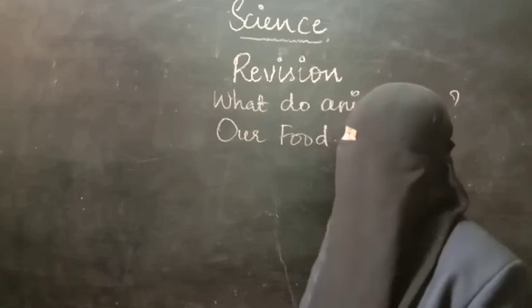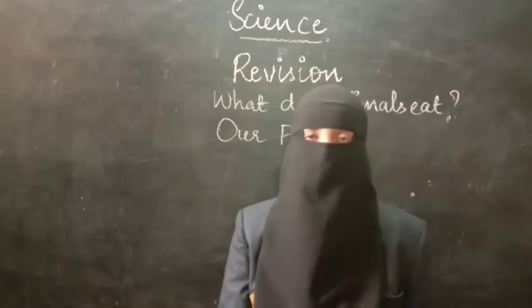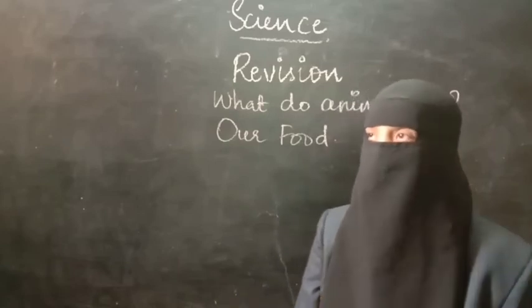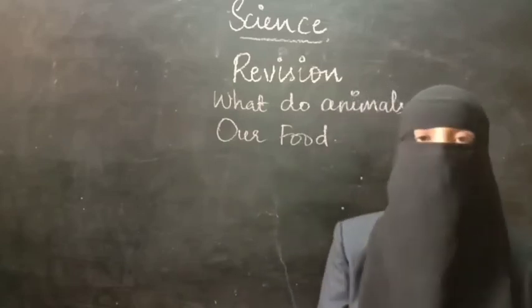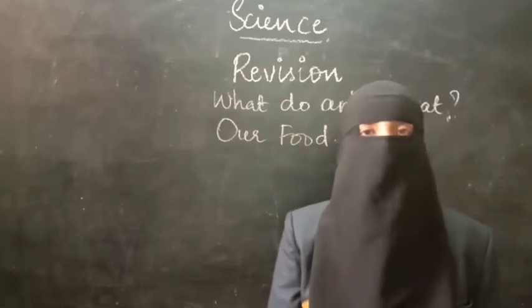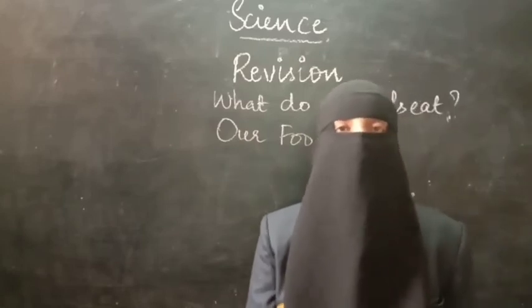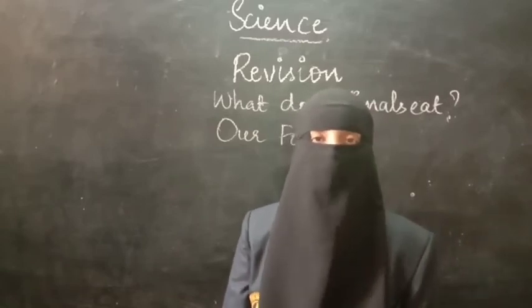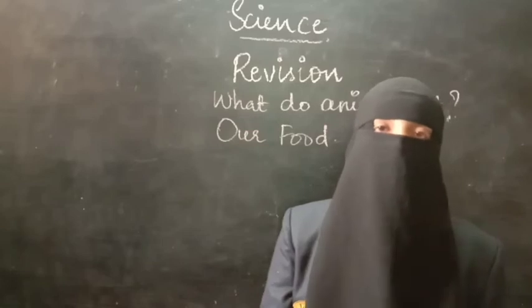This we have discussed, and we have also discussed nocturnals. Animals which search for their food at night are called nocturnals. All that we have discussed in the lesson What Do Animals Eat? Herbivores, and what are carnivores? Animals which depend on the flesh of other animals are called carnivores. Examples are all the wild animals.